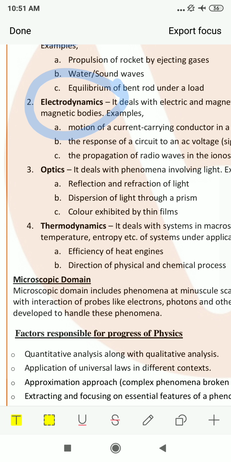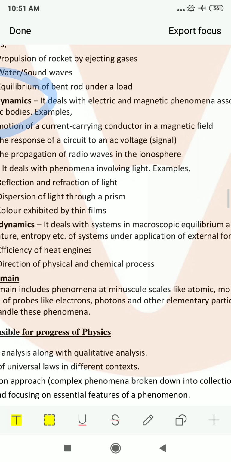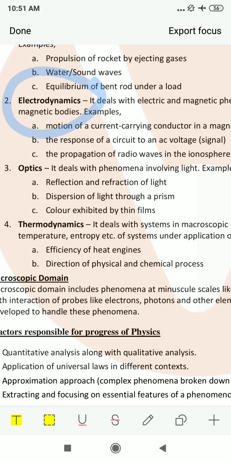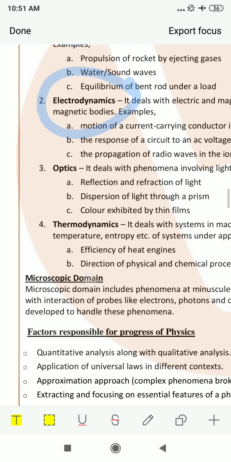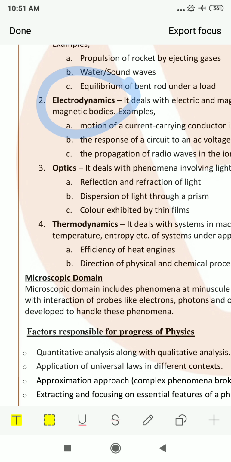The next comes optics. Hope you are familiar with this branch of physics. You have studied it in class 10th also. It deals with phenomena involving light, for example, reflection, refraction, dispersion of light through a prism, colors exhibited by thin films. The next branch is thermodynamics, as I told you.